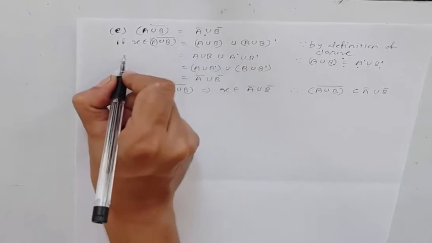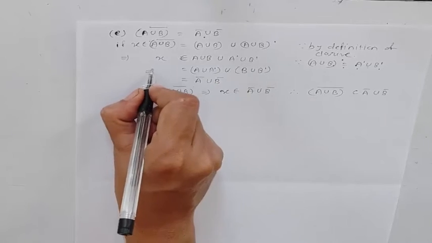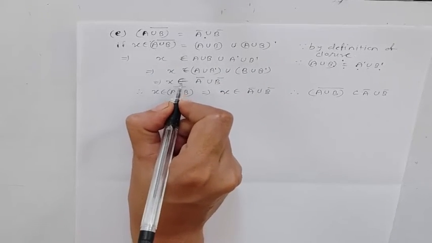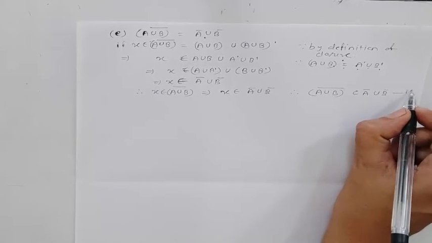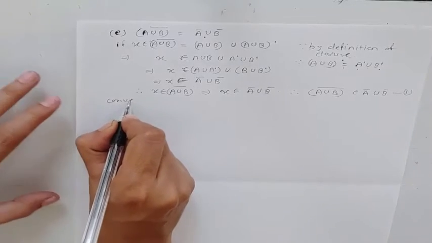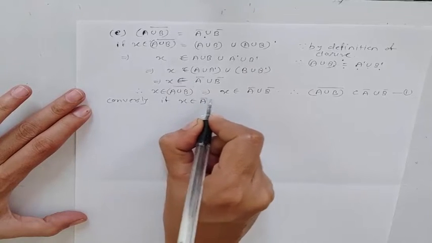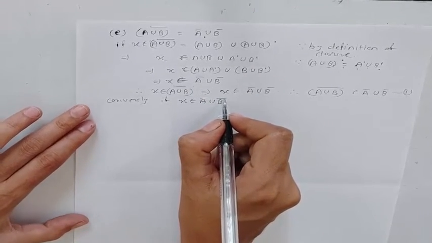This is equal to this. This implies X belongs to this set. This implies X belongs to A bar union B bar. Hence, this is the inclusion, or suppose this is the first inclusion. Conversely, if X belongs to A bar union B bar, then